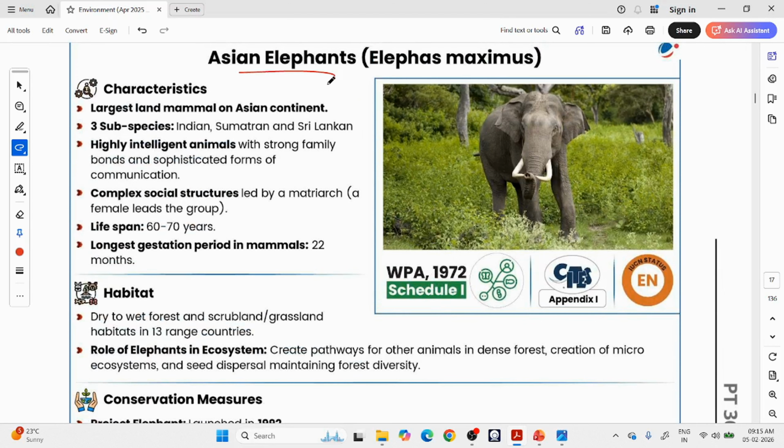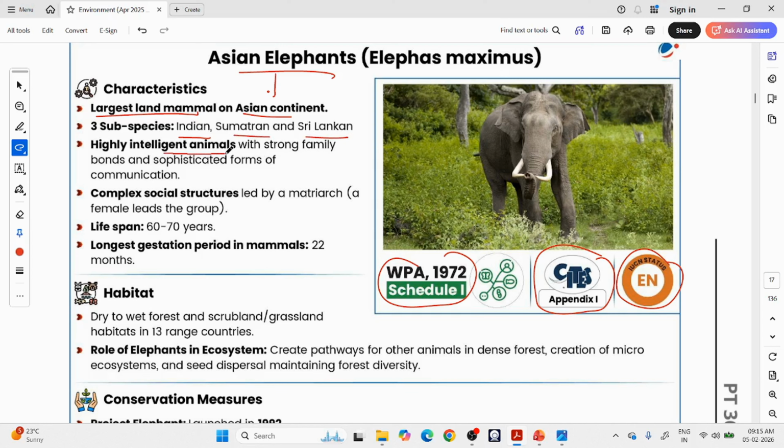Now coming to Asian elephants, which is in Schedule 1 of the Wildlife Protection Act, and it is endangered by IUCN status. It is also in CITES Appendix 1. So elephants in general are the largest land mammal, and the Asian elephant is the largest one on the Asian continent, because the African one is larger than the Asian. Among Asian elephants, you have three subspecies: Indian, Sumatran, Sri Lankan.